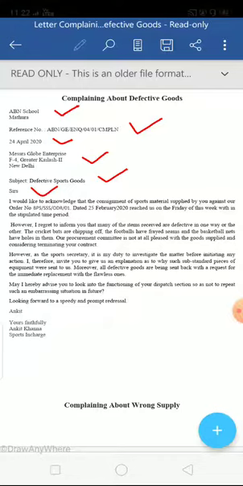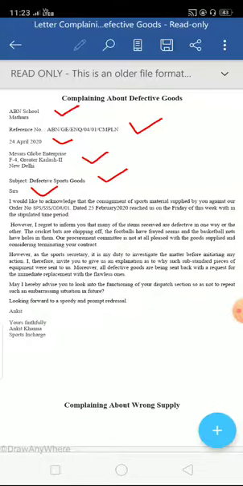Fine. I therefore invite you to give us an explanation as to why such substandard pieces of equipment were sent to us. So you are seeking an explanation through this line. Moreover, all the defective goods are to be sent back with a request for immediate replacement with flawless ones. Along with that, you are making a request that the item should be replaced and the replaced item should be flawless, without any defect. And you can add one more thing to this, that all defective goods are being sent to you at your own cost. Means now the cost of sending the goods, the transportation cost, will be upon them.